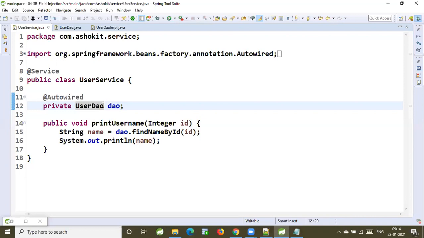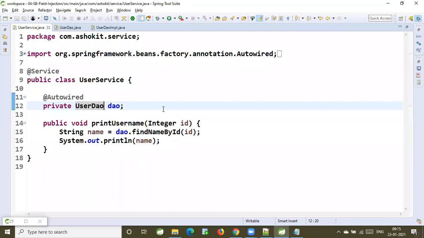Then what IOC will do is, it will apply its brain. IOC thinks in this way: this is an interface. I cannot create the object for the interface. Let me check, is there any implementation class for the interface? If an implementation class is available for the interface, then it is going to inject that implementation class object into this interface. Are you getting my point?